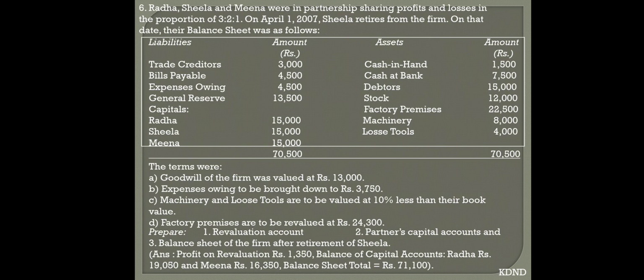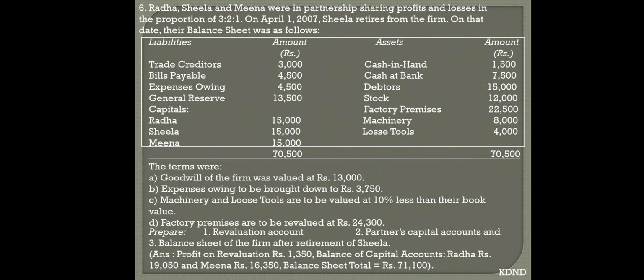Factory premises are to be revalued at 24,300. You can see over here factory premises standing with 22,500. Now it has increased to 24,300. So come to your revaluation account credit side by factory premises, because value of asset increases.